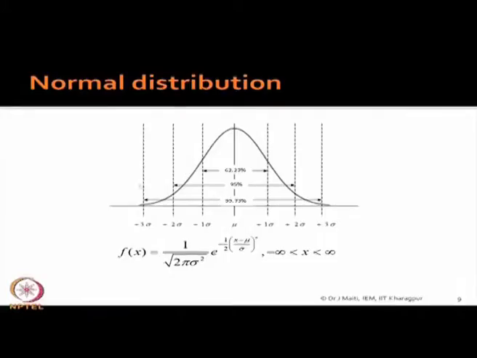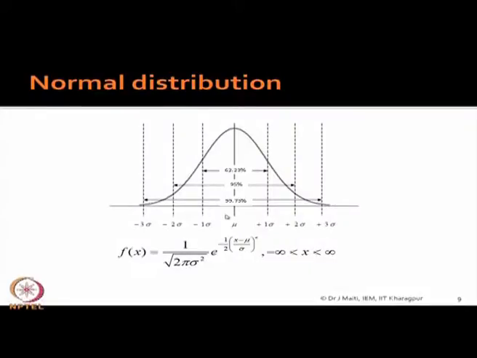Okay. Now, this is important, because suppose you are producing something and your variable of interest follows a normal distribution. From data you will see the distribution is like this. What will happen is that for the spread of this particular variable within the plus minus 3 sigma level, 99.73% of the items produced will fall within this.